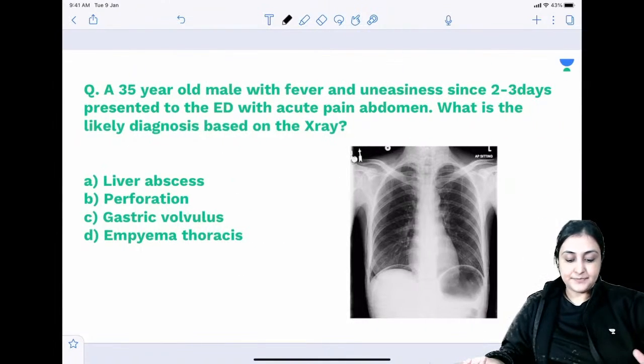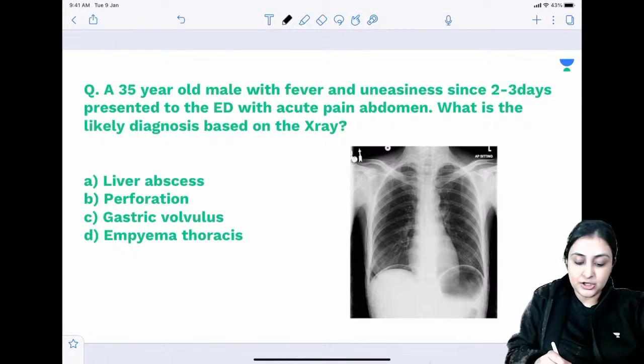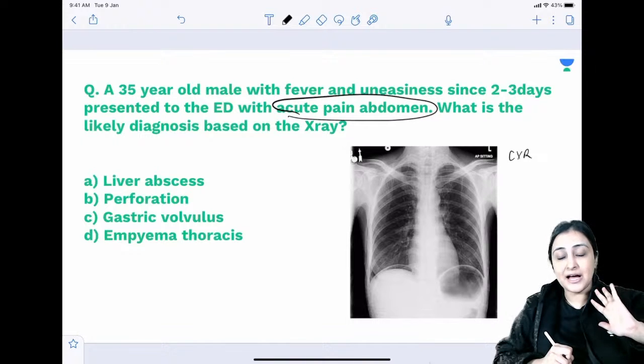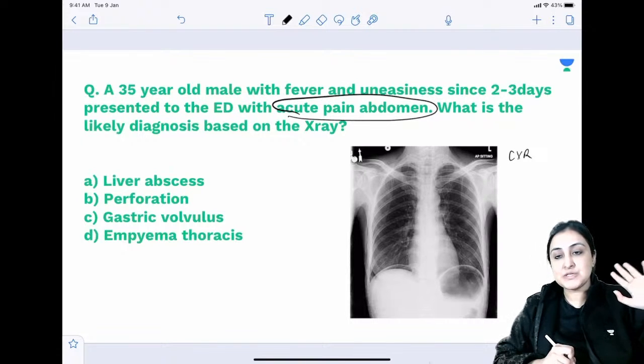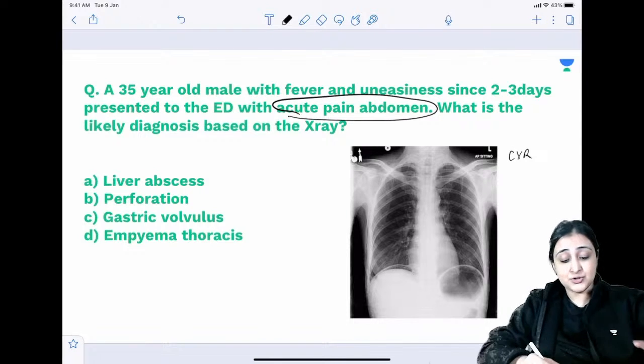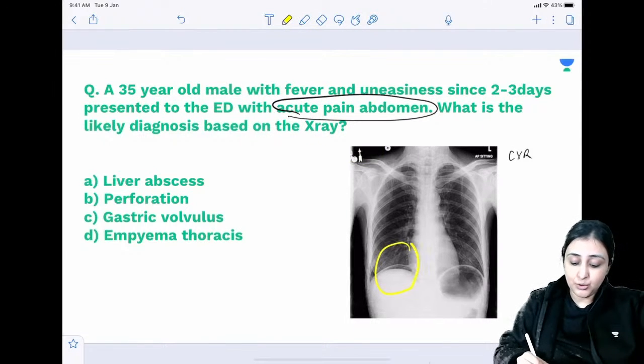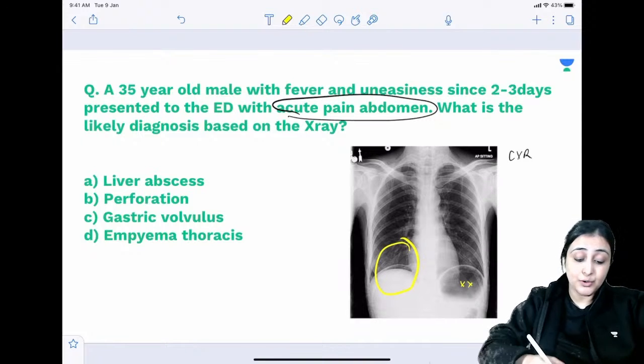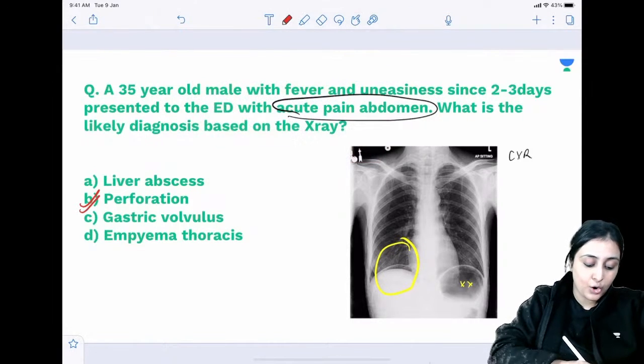Okay, next. 35-year-old male with fever and uneasiness since 2 to 3 days, presents to the ED with acute pain abdomen. Oath question. The moment you see acute pain abdomen and you see the image is a chest X-ray, no matter how tiny, how blurred, how poor the image is, your eyes should go where? Your eyes should go below right diaphragm, not left, below right diaphragm. And if you see black air, that is perforation, that is pneumoperitoneum. So this question will always come.